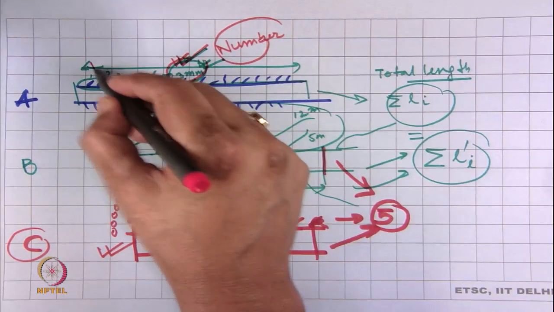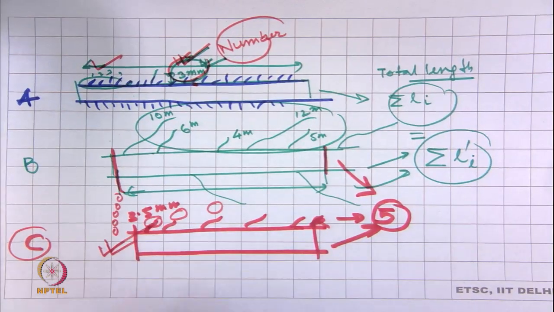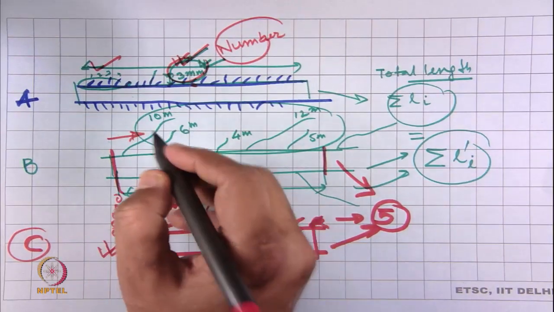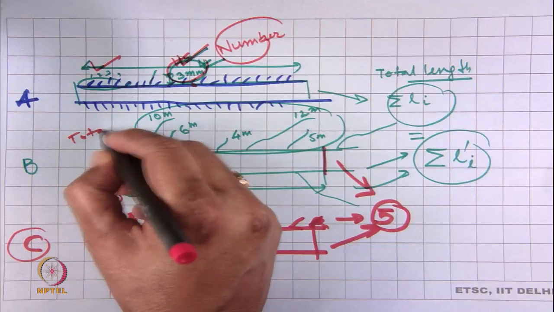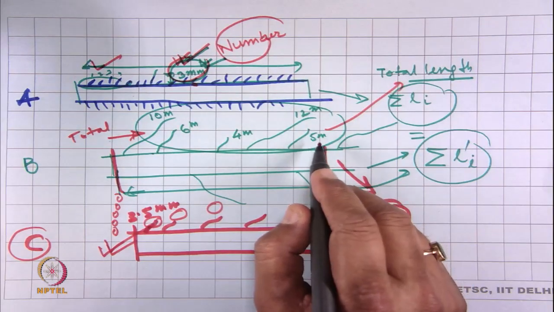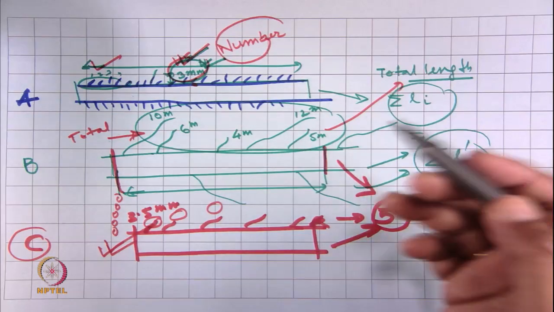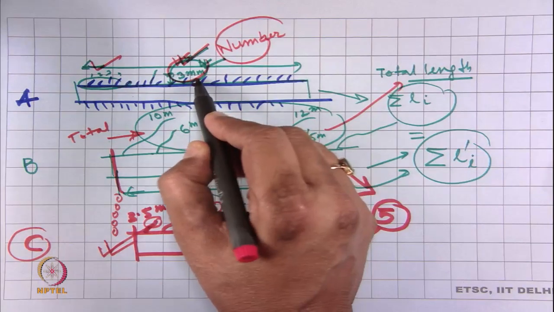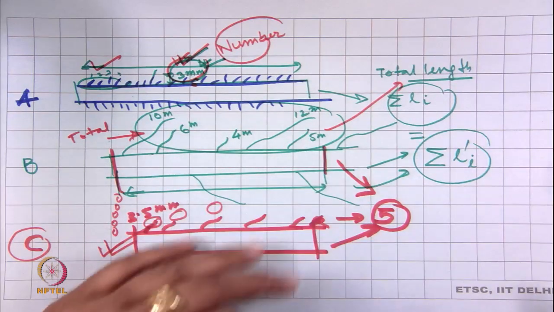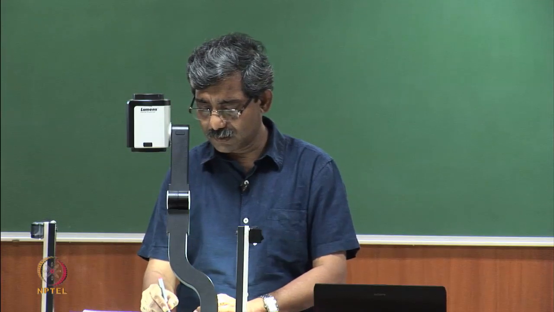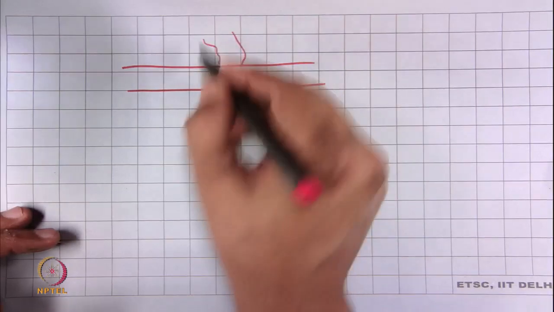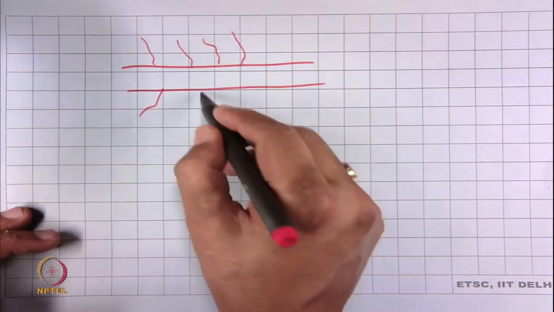This one is again number based, number of hairs, but the principle which we have discussed is the total length of hair. Okay. But another problem with this number measurement is that, suppose the hairs are longer. Okay. Now, this is the hair. Okay.